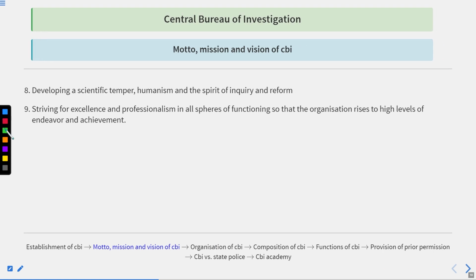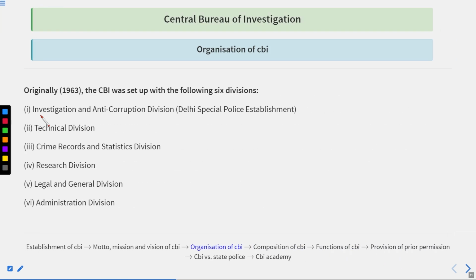After this, developing a scientific temper, humanism, and the spirit of inquiry and reform amongst the members. Striving for excellence and professionalism in all spheres of functioning so that the organization rises to high levels of endeavor and achievement. So these are the vision of the CBI.